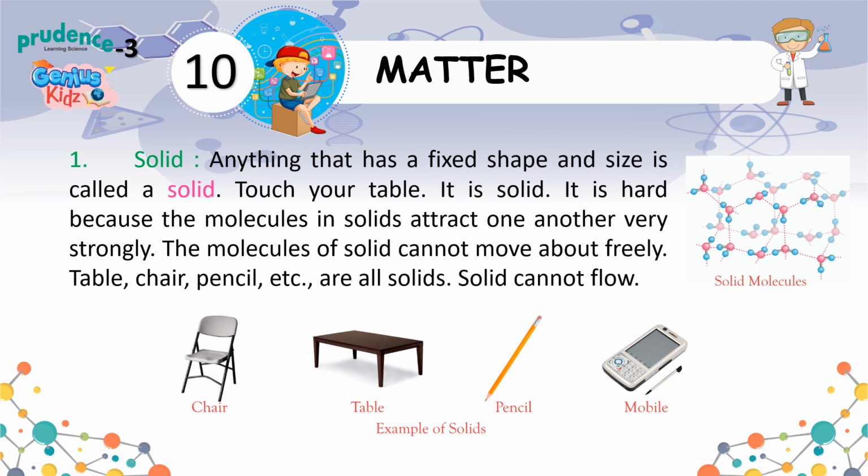1. Solid. Anything that has a fixed shape and size is called a solid. Touch your table. It is solid. It is hard because the molecules in solids attract one another very strongly. The molecules of solid cannot move about freely. Table, chair, pencil, etc. are all solids. Solid cannot flow.